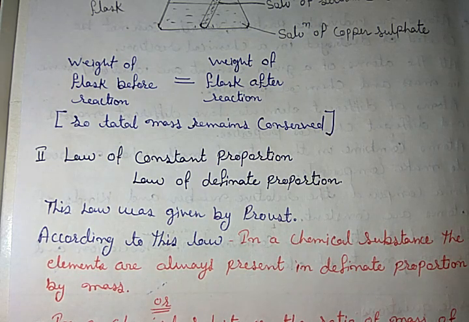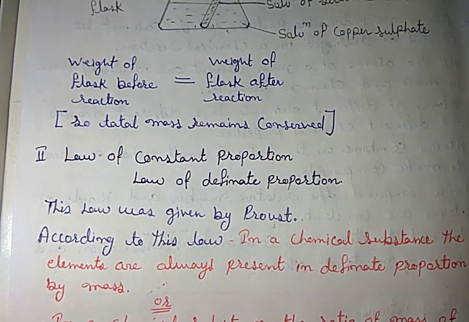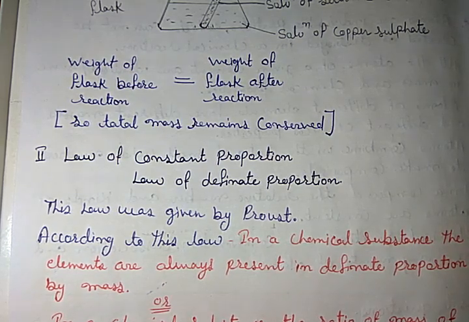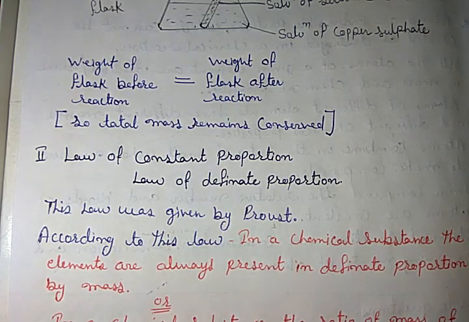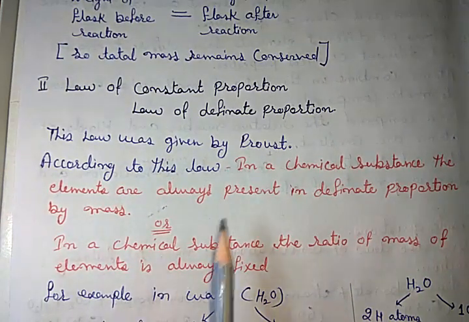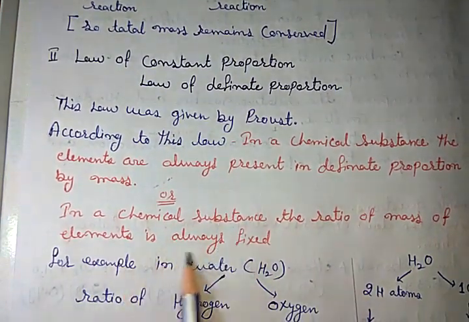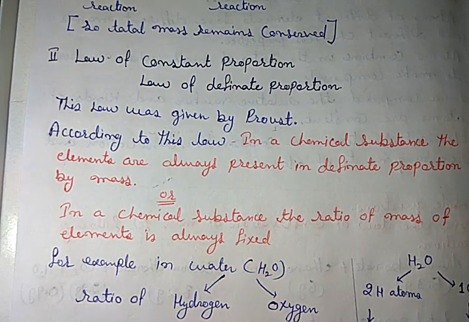Or in other words, in a chemical reaction, the ratio of masses of elements is always fixed.